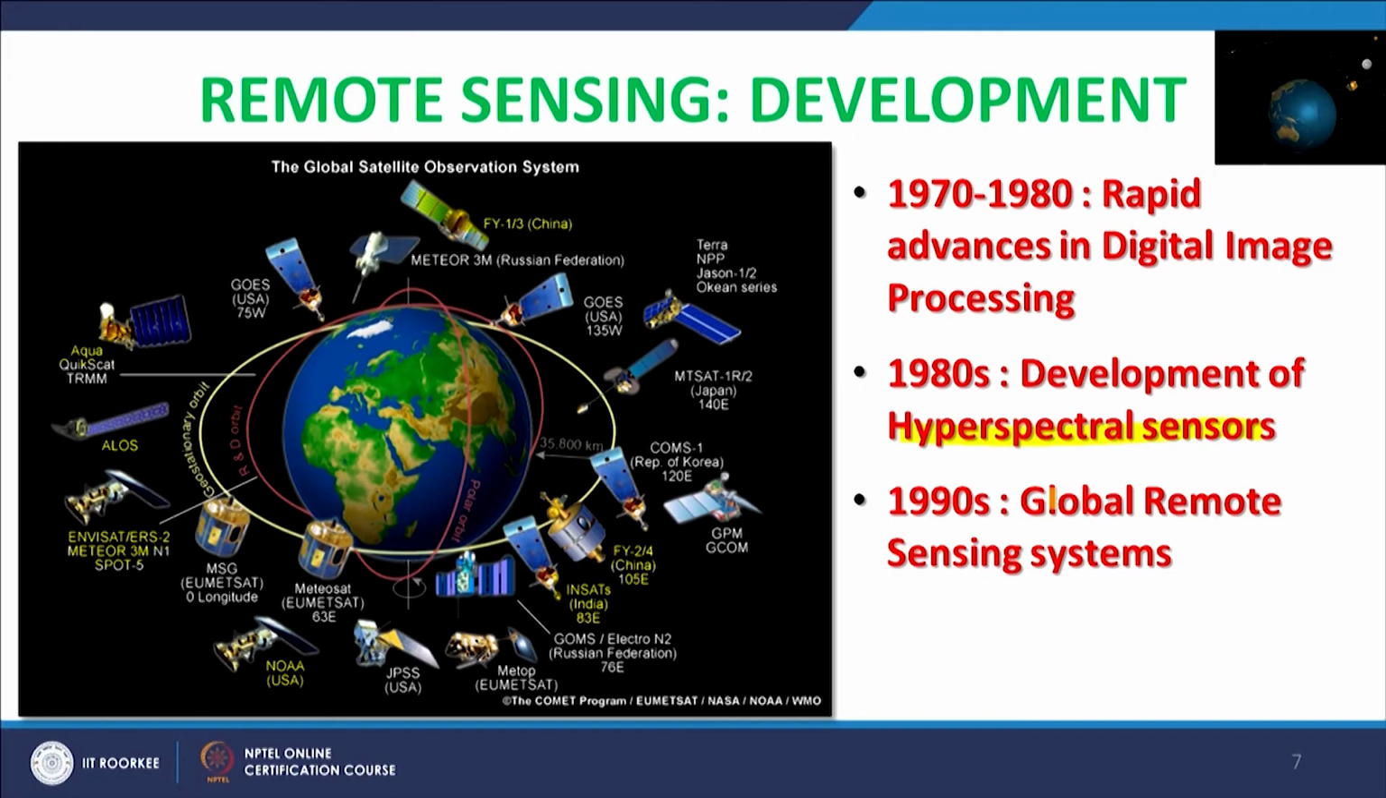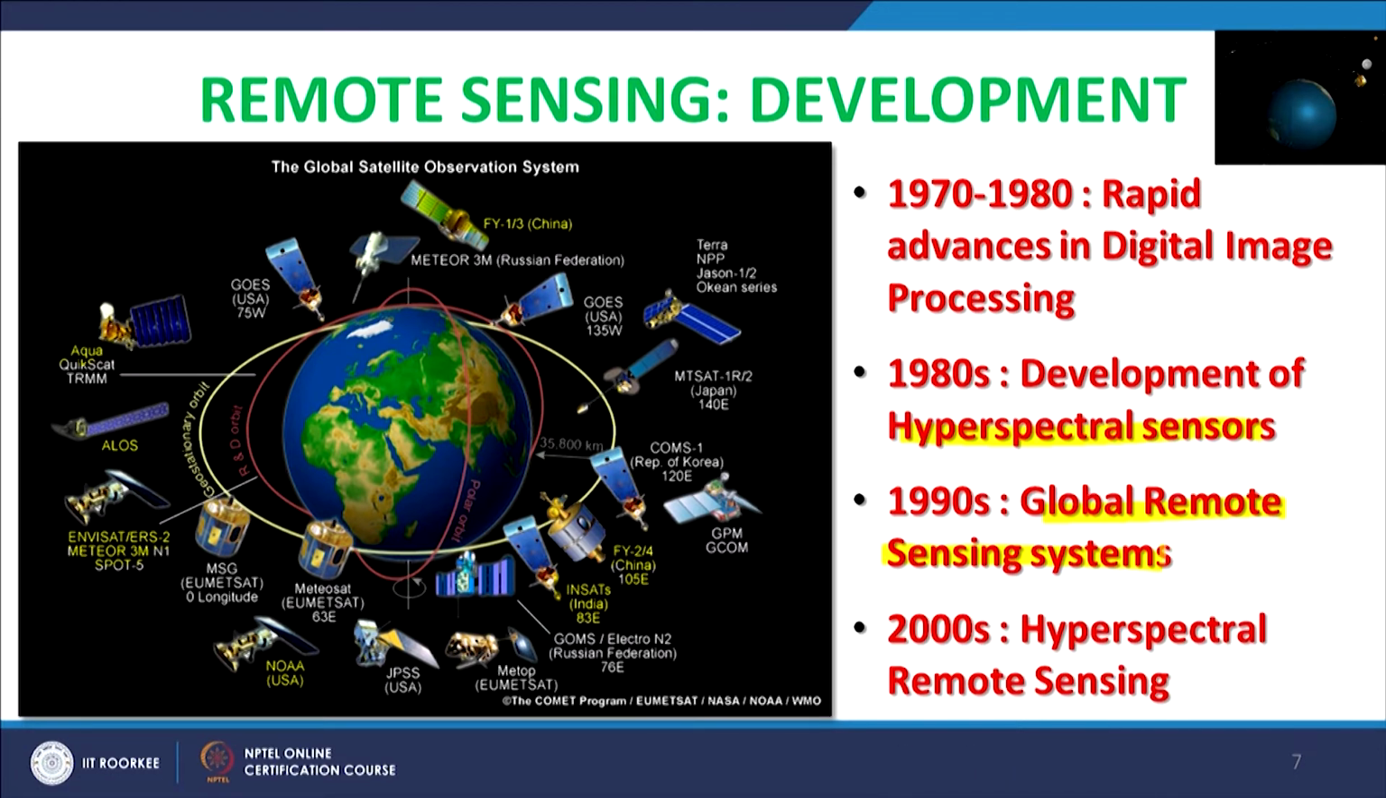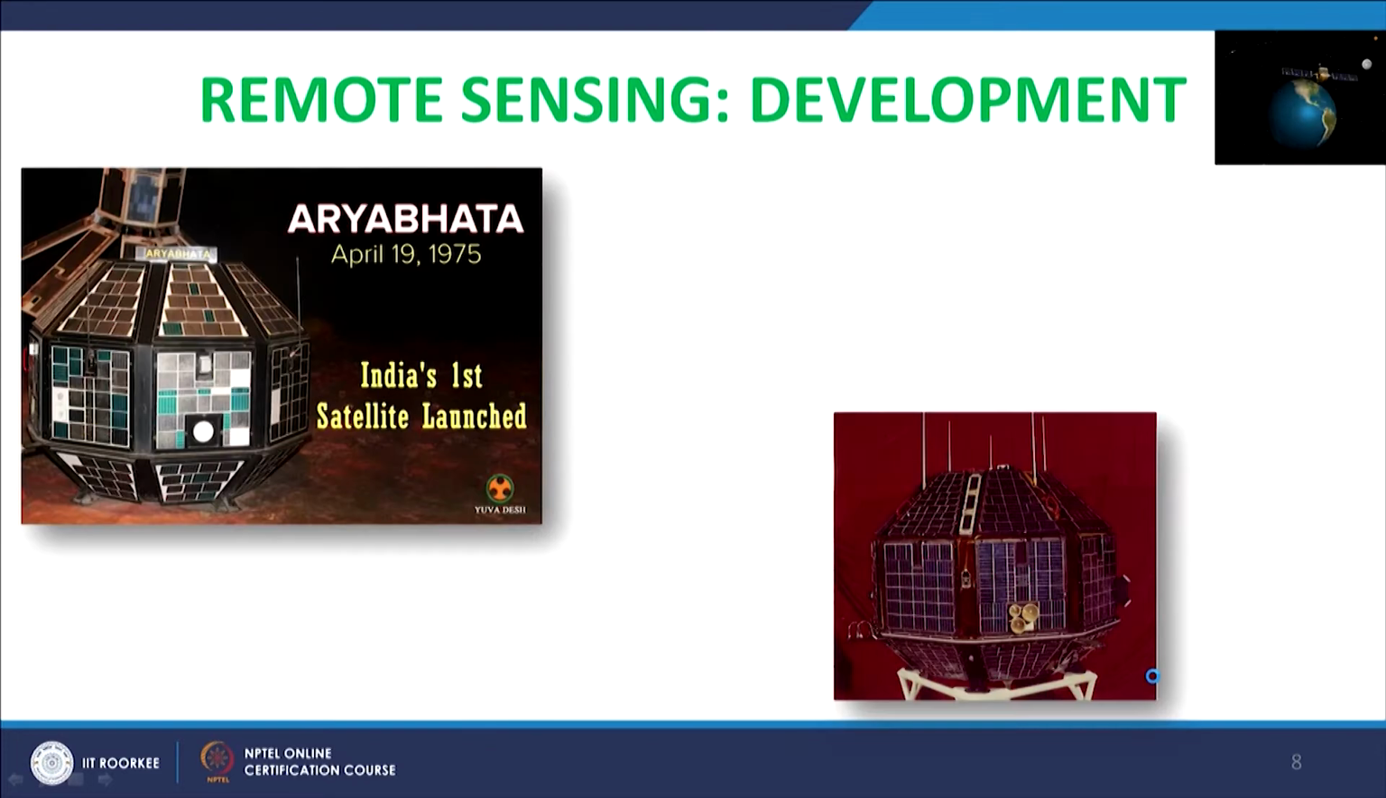In the 90s we had a lot of global remote sensing systems which cover the entire globe, and then of course in 2000 hyperspectral remote sensing became more prominent, and further development has taken place.